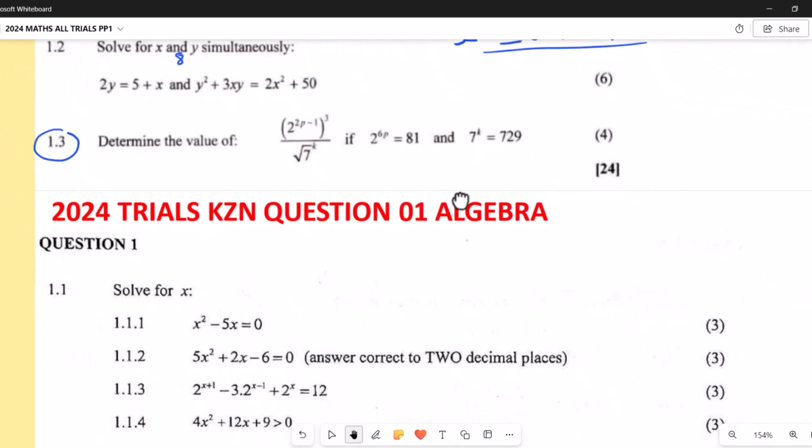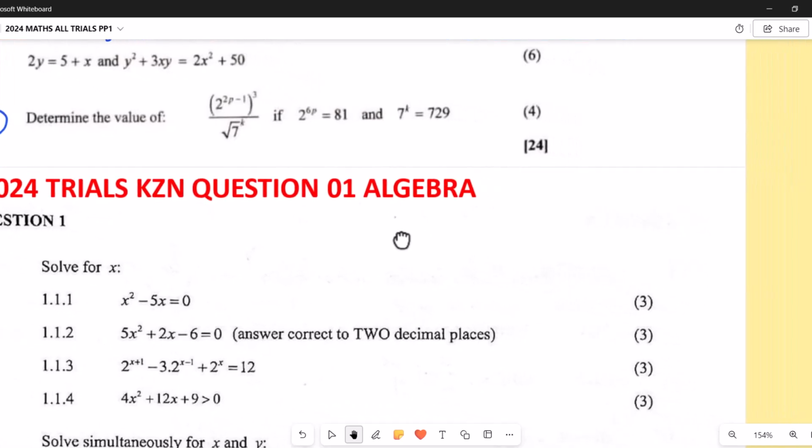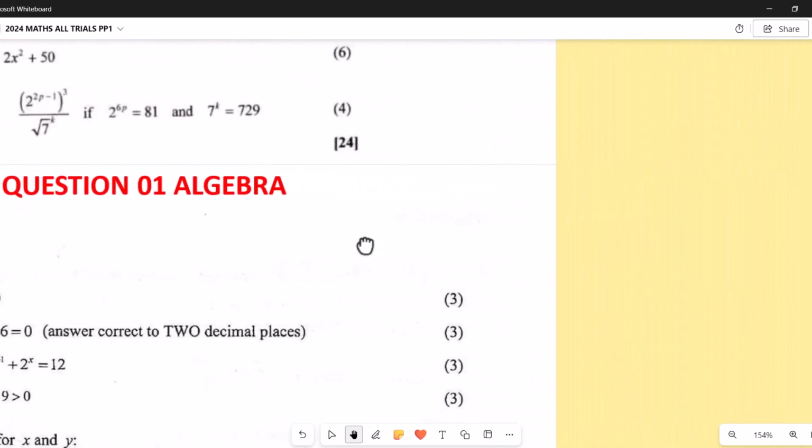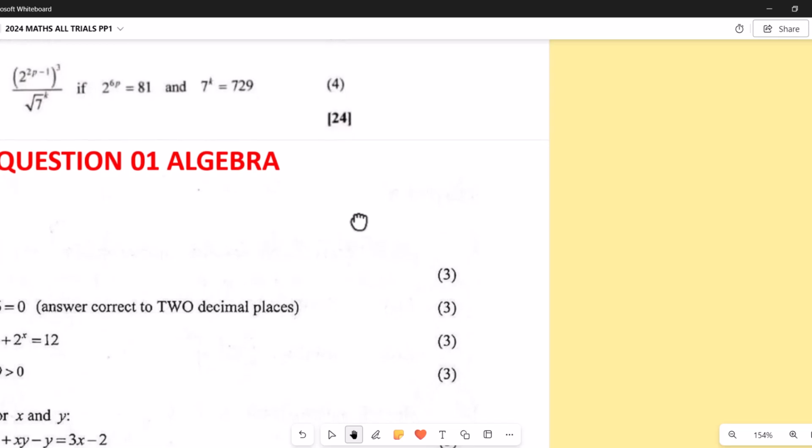They say determine the value of this one here. Let's check it out here. So like they say, if 2 power 6p equals to 81, and then here we have 7 to the power k equals to 729.